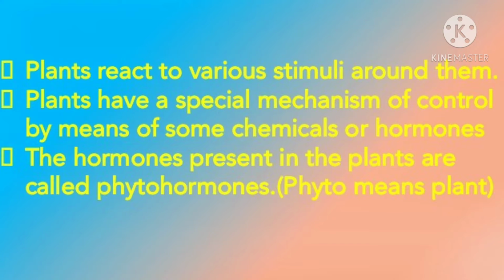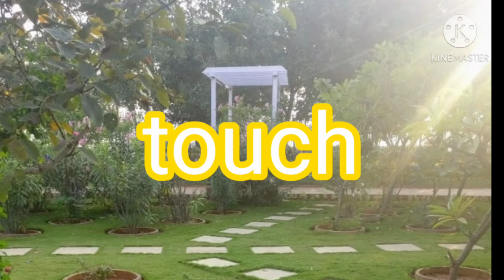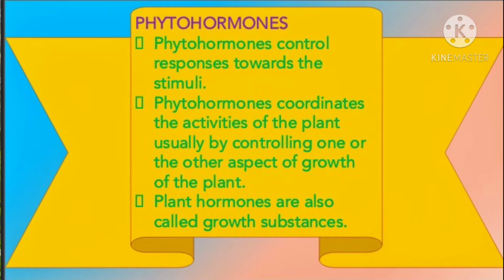Coordination in plants is brought about by certain chemical substances which are synthesized by plants in very small amount. These are known as plant hormones or phytohormones. These phytohormones help to coordinate growth, development, and response to the environment. Plants can sense the presence of stimuli like light, heat, water, touch, pressure, chemicals, gravity, etc. Phytohormones coordinate the activities of the plant usually by controlling one or the other aspect of the growth of the plant. So plant hormones are also called as growth substances.